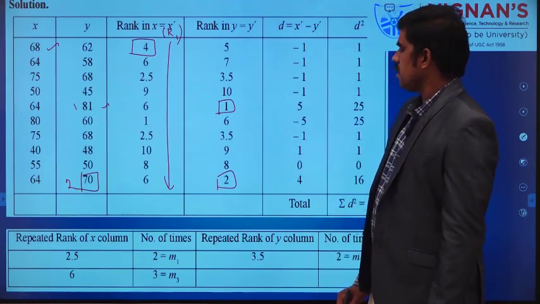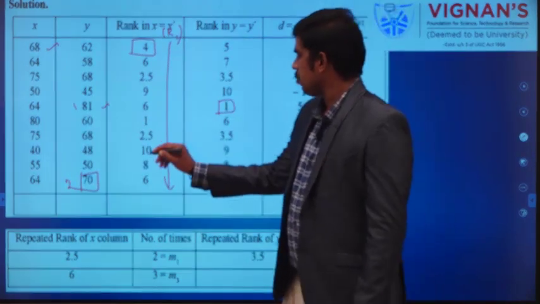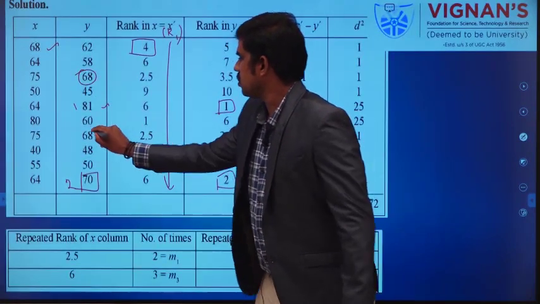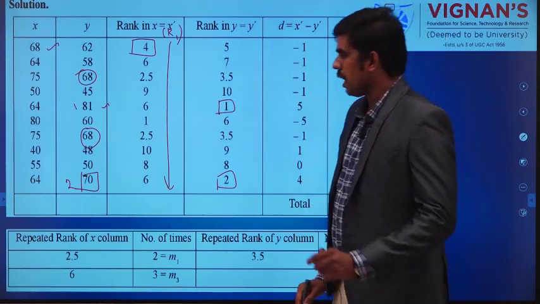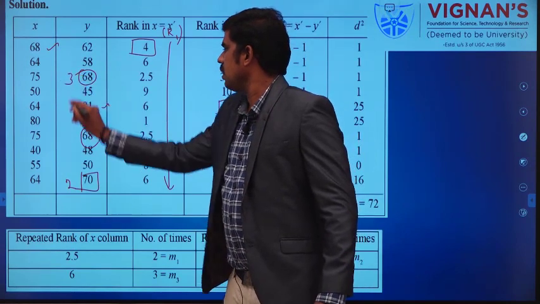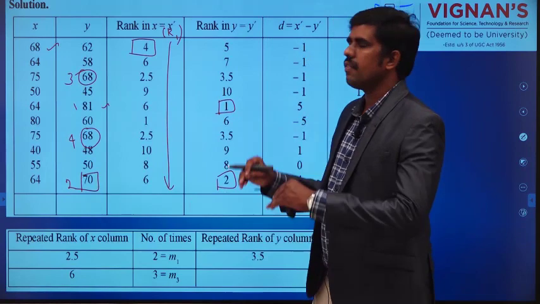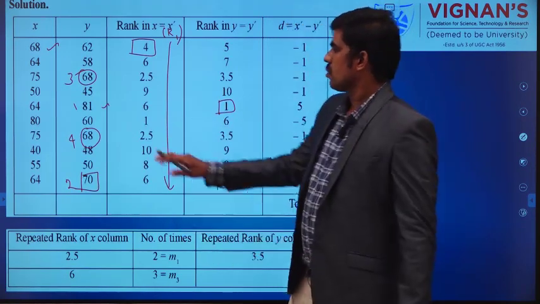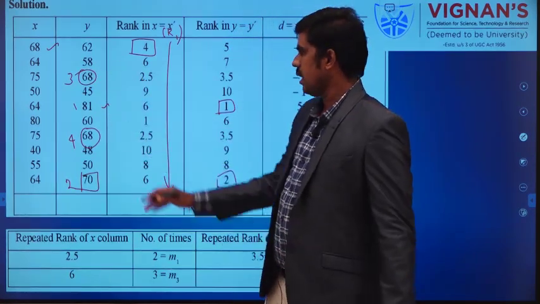Then you see third and fourth rank are the same. 68 occurs two times. We have to give the rank; second rank is already over, so we have to give the numbers 3 and 4. The normal way would be to give 3 for both, but here the rule is different. You give the original 3 and 4 and find the average of these two ranks.